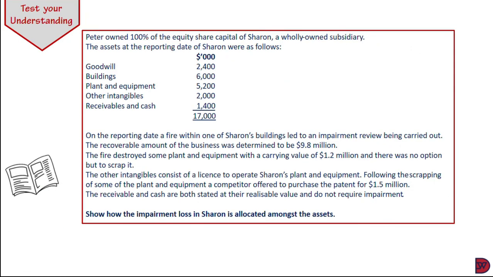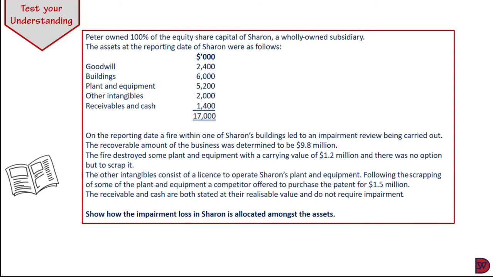Simplicity. Let's test another understanding now on the cash generating unit. Peter owned 100% of the equity share capital of Sharon, a wholly owned subsidiary. Assets at the reporting date of Sharon were as follows. We have goodwill of 2.4 million, buildings of 6 million, plant and equipment of 5.2 million, other intangibles of 2 million, receivables and cash of 1.4 million, all totaling to 17 million.